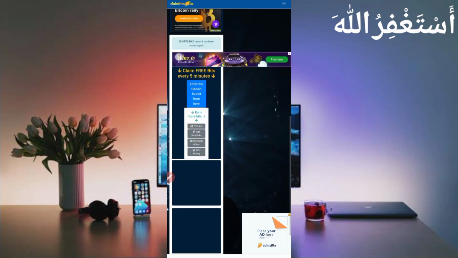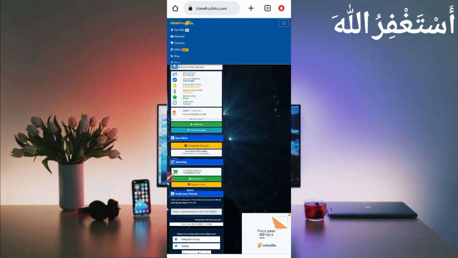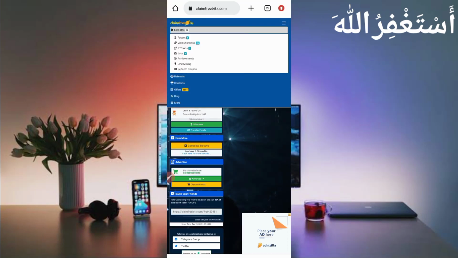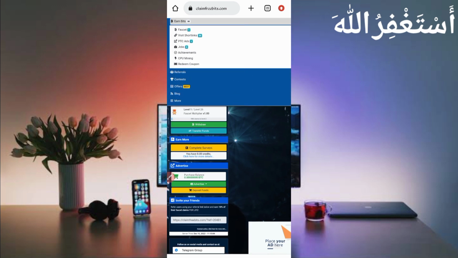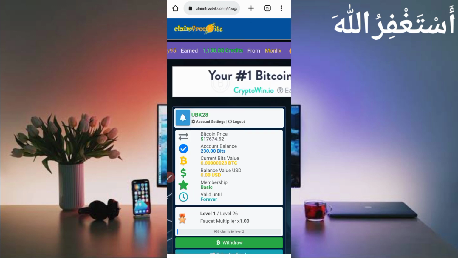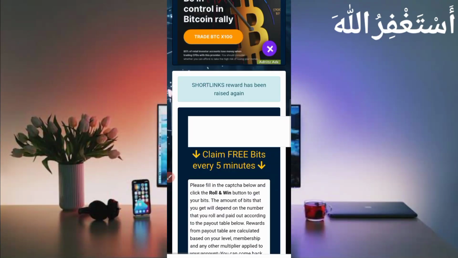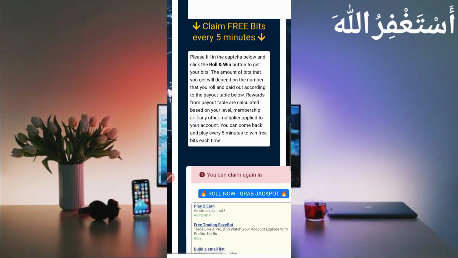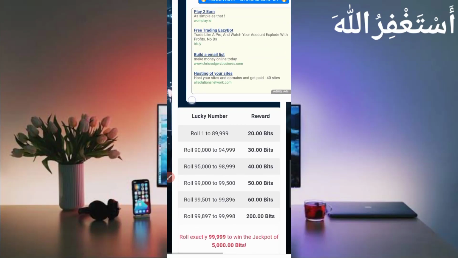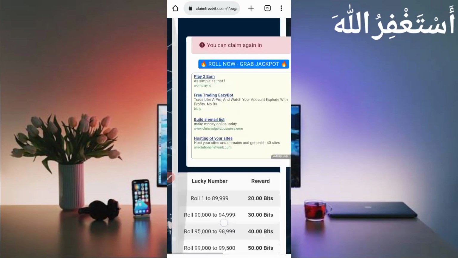So here are the many earning options. Just click on the menu bar. Here you can see the earn bits option. So here you can see the options: faucet, pay short links, BTC ads. We run all of them in Termux. You don't need to work on this website. So now just go to the Bitcoin faucet. Okay, scroll down. So here you can see roll in faucet. You can earn 20 bits to 200 bits with every 5-minute claim.